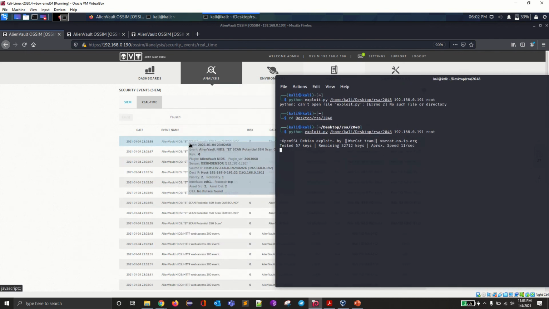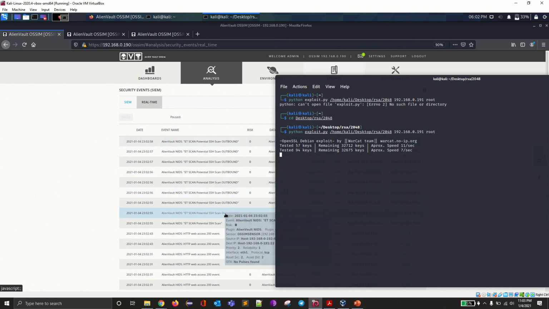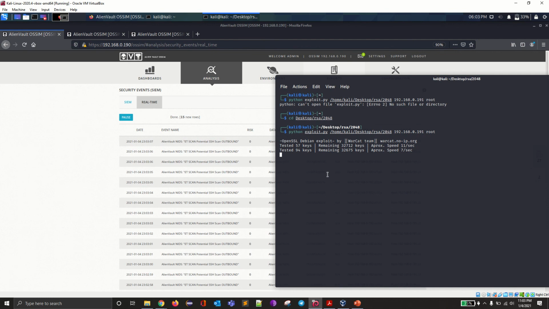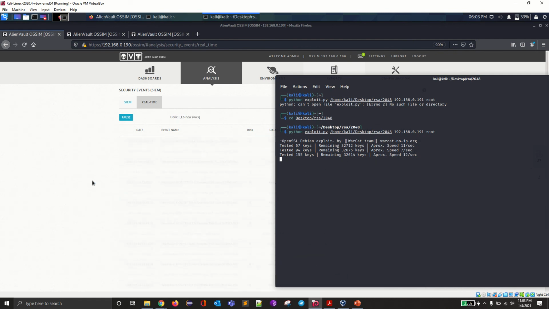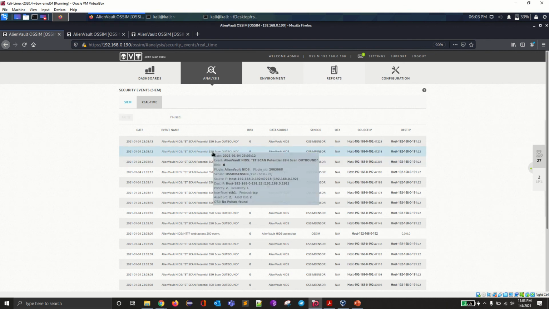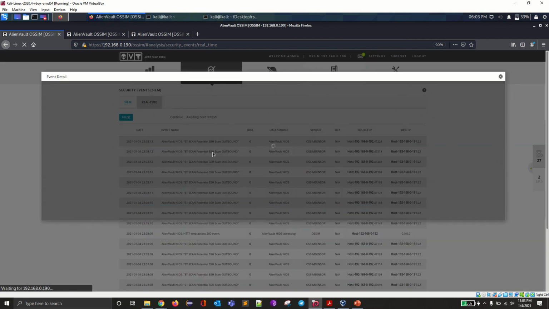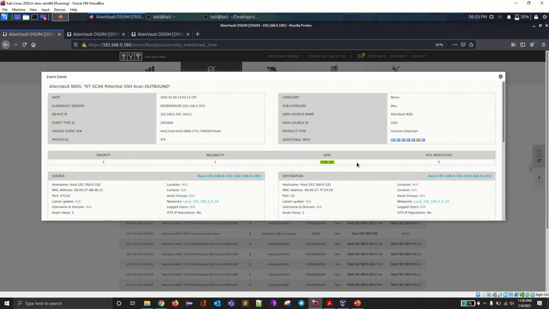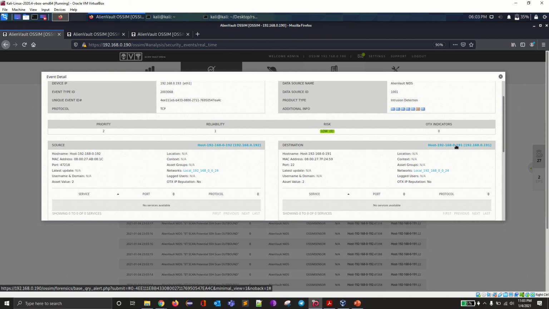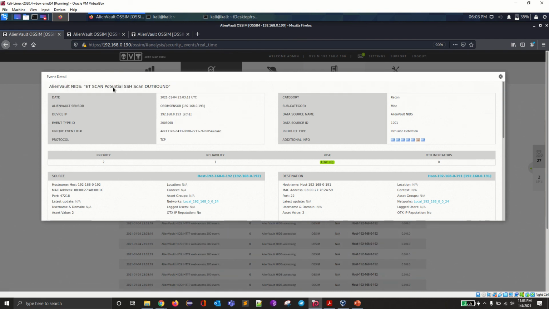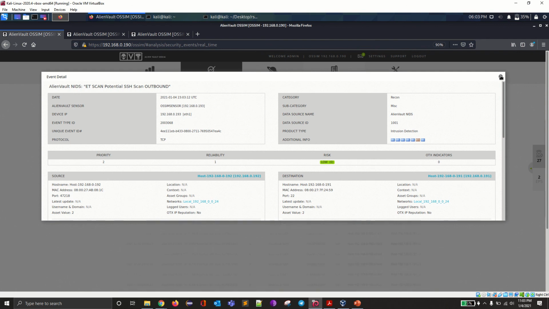Here we can see scan SSH, scan outbound. These are the alerts whenever the brute force attack is going on over SSH. So it will keep on going. We can check the alert and the IP address of the host and the target machine.